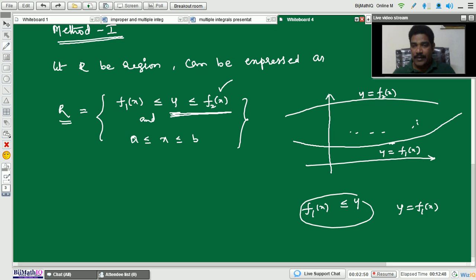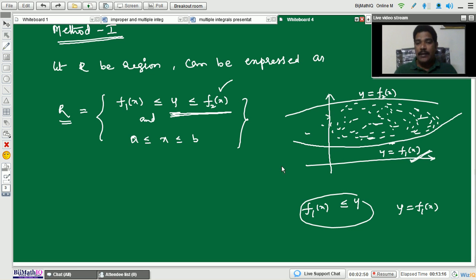All the y values lie between these two curves, the lower curve as well as the upper curve. The lower curve equation is y equals f1 of x, and the upper curve equation is y equals f2 of x. All the y values lie within these two curves.